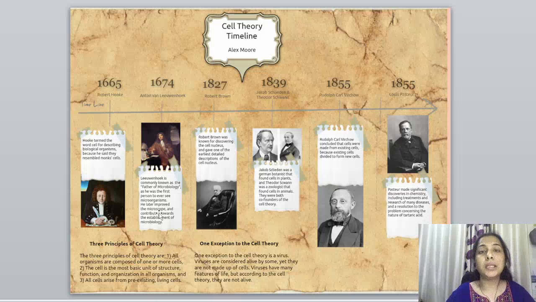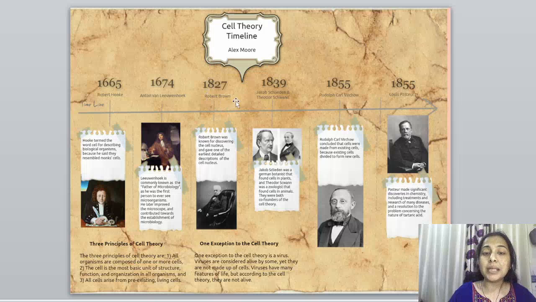There was a development in the microscope also. By the time Robert Hooke observed cells, it was a simple magnifying device, so he couldn't get a clear picture of how cells look and what their characteristics are. But when Anton von Leeuwenhoek saw this under his compound microscope, he observed that the cells are motile, they are moving, and he named them animalcules. He gave a special term to those cells as animalcules, and he contributed towards the establishment of microbiology. He is known as the father of microbiology.